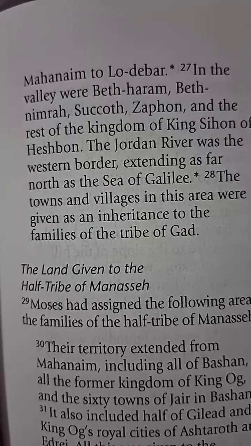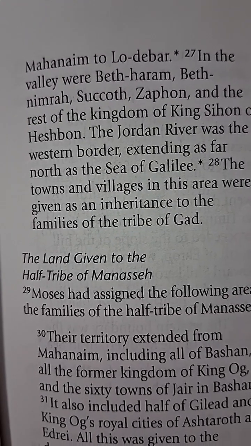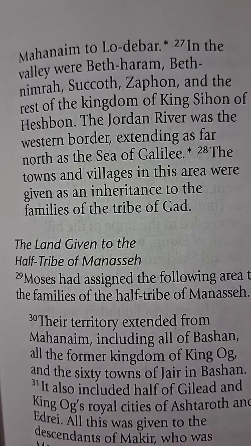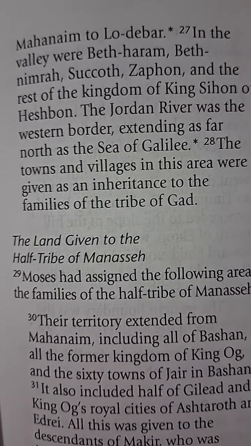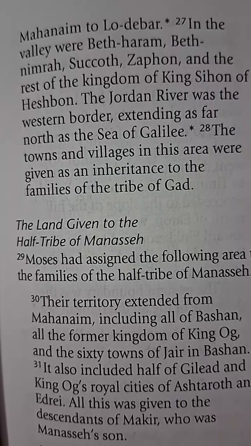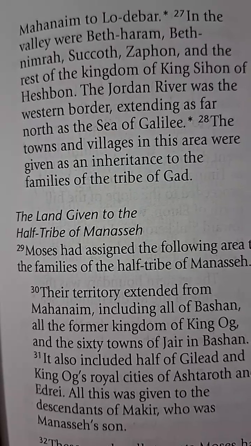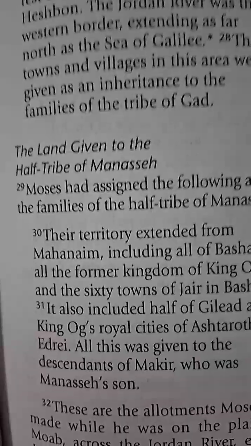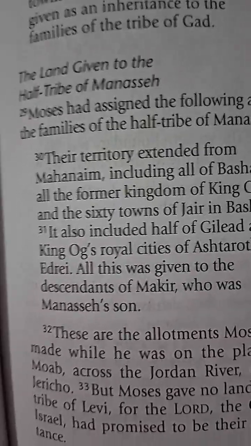In the valley, Beth-haram and Beth-nimrah, Succoth, Zaphon, and the rest of the kingdom of King Sihon of Heshbon. The Jordan River was the western border, extending as far as the north of the Sea of Galilee. The towns and the villages of this area were given as the inheritance to the families of the tribe of Gad. The land given to the half-tribe of Manasseh.